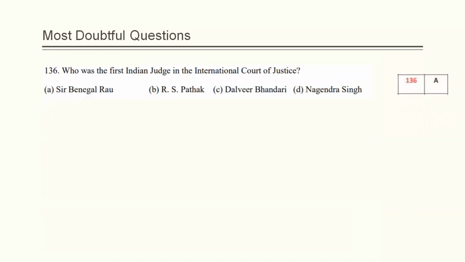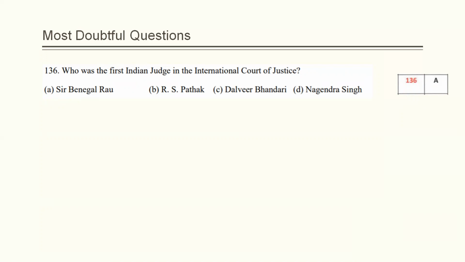The last question which has created confusion and has a scope of objection is question number 136. Who was the first Indian judge in the International Court of Justice? Now, this is one of the doubtful questions, because some of the students might have marked option number D. But here there is a catch again. Option number D, that is Nagendra Singh, was the first president to be appointed in the International Court of Justice, not the first judge. When we talk about the first Indian judge in the International Court of Justice, that has to be option number A only. So option number A, according to the answer key, is correct.